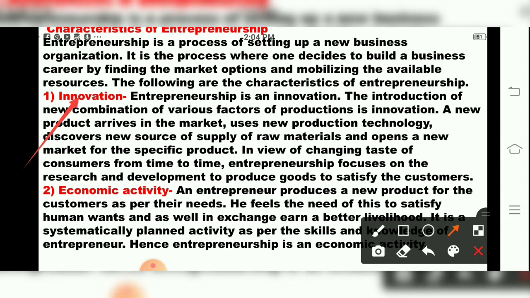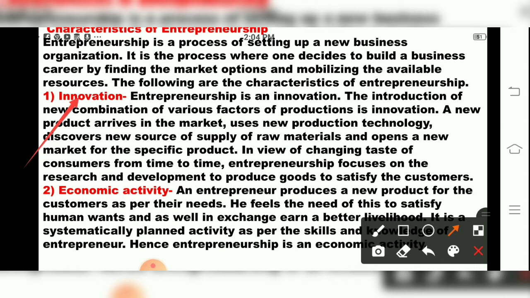When a consumer is demanding a particular product according to his taste and habit, the producer has to provide that product, and the customer should be satisfied with it. That is called innovating ideas in entrepreneurship development. The main concept is that the customer should be satisfied.